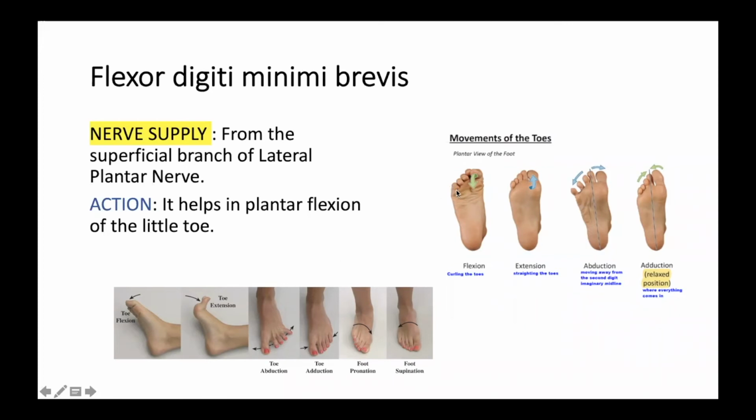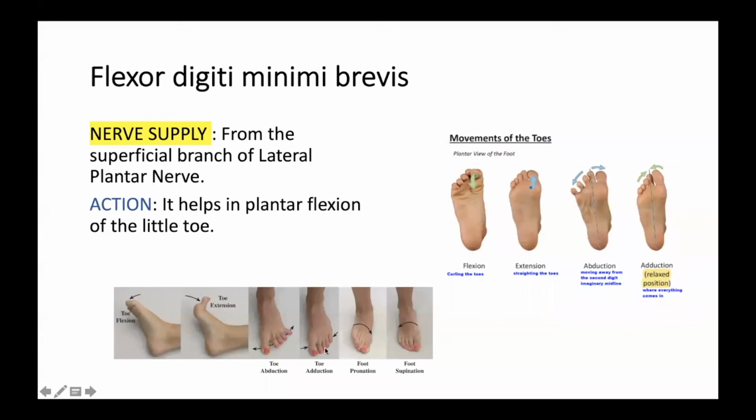Can you see this picture? Yes, sir. This is the plantar flexion of the little toe. So this is the flexion of toes, plantar flexion. This is extension, dorsiflexion. Dorsiflexion of the toes is this, plantar flexion of the toes is this.